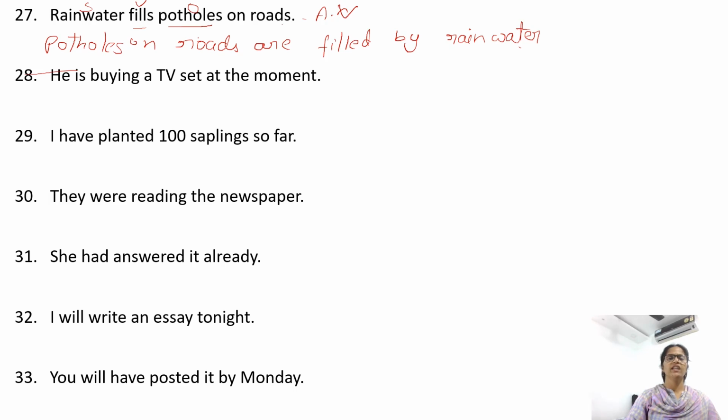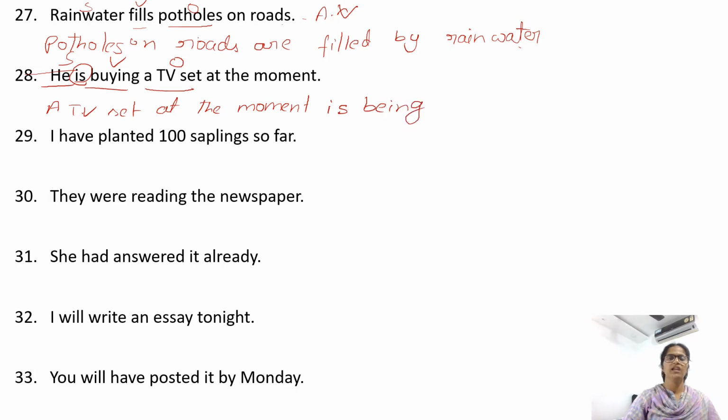He is buying a TV set at the moment. Buying is the verb, he is the subject, a TV set is the object. So a TV set at the moment is, and after is, am, are, was, were, we need being. Is being. Buying, V3 form: buy, bought, bought. A TV set is being bought by him.